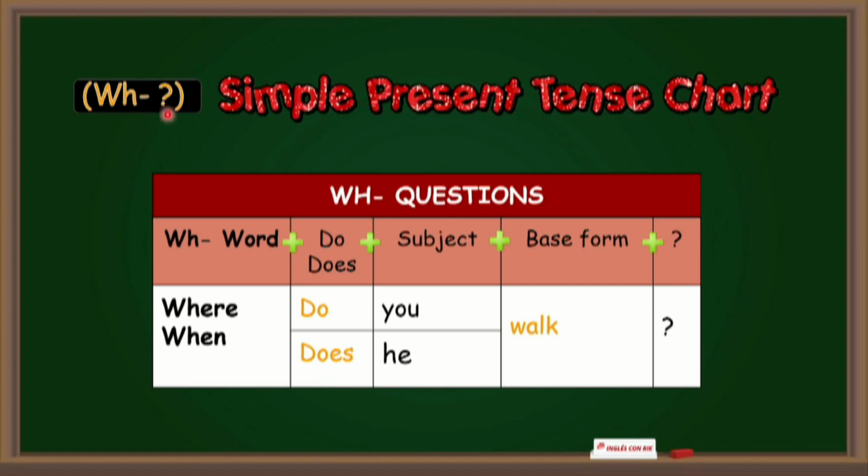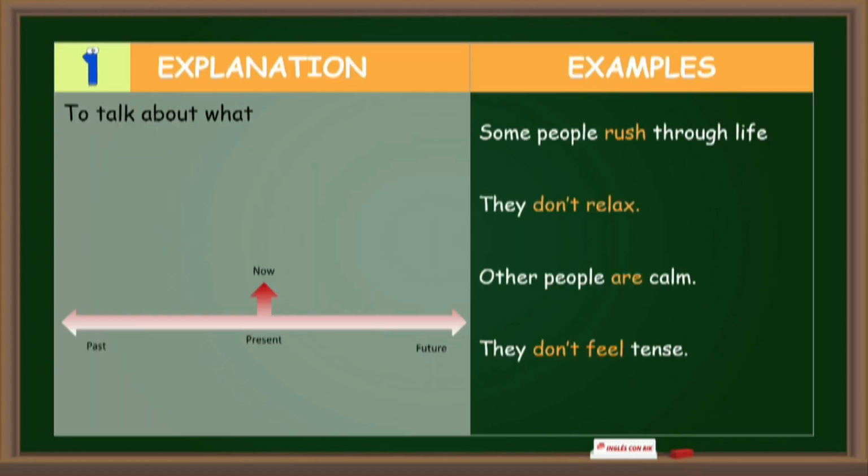Now we have the WH questions or information questions. In order to write a WH question, we have to add the WH word to the yes/no question form. So you write WH word plus do or does plus subject plus base form of the verb plus question mark. For example, where do you walk? Where does he walk? When do you walk? When does he walk?